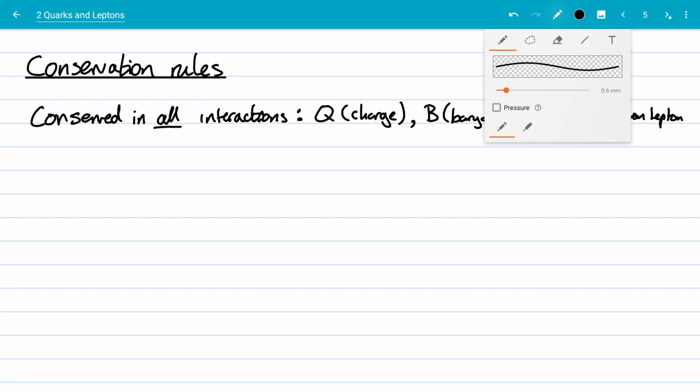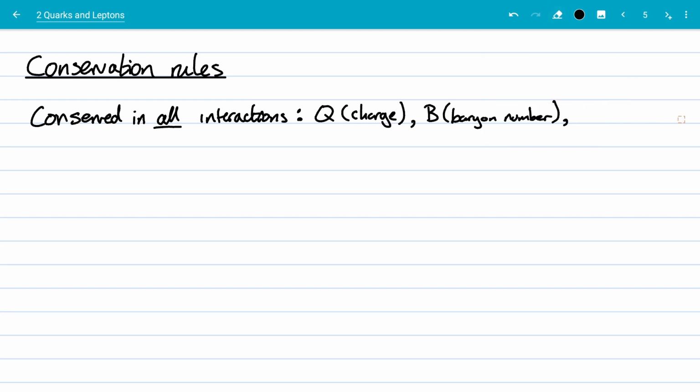I've run out of room at the side of the screen, so let's write that underneath. But we also had the muon lepton number, and they were conserved separately,